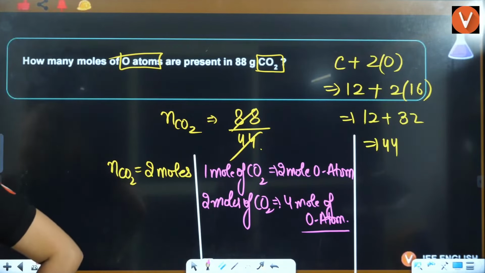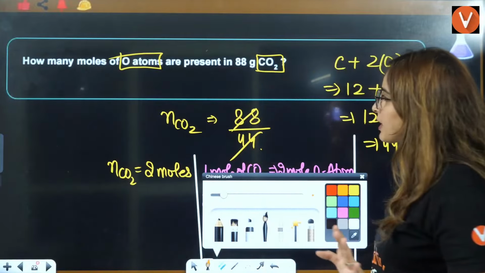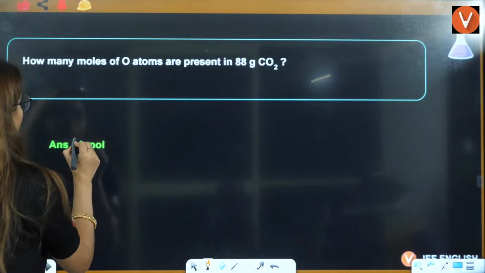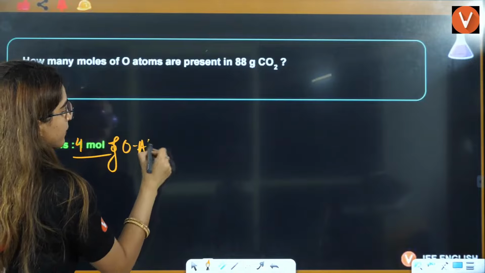Ma'am, is gram molar mass equal to molar mass? Yes, Ram. Gram molar mass is molar mass only, right? Is that clear, students? So the answer will not be 1, it will be 4. It should be 4 mole. 4 mole of oxygen atoms you have.